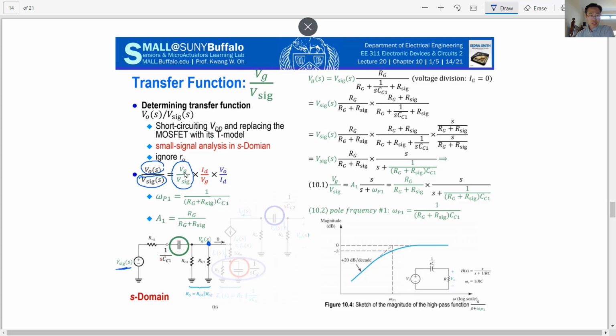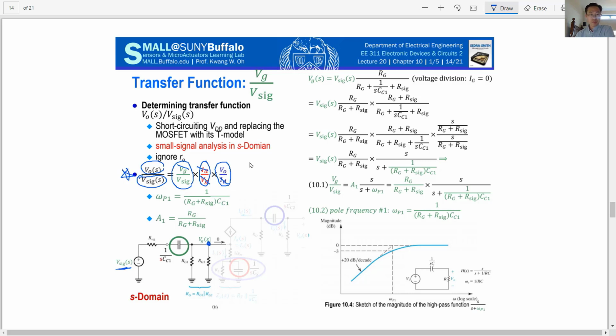So first we calculate the VG to V signal ratio, and the next stage is to calculate the ratio of ID divided by VG, and last, what your output voltage is relative to ID. If you look at this carefully, VG will cancel and ID will cancel. In the end, you have the V output to V signal ratio, which is what we want to analyze.